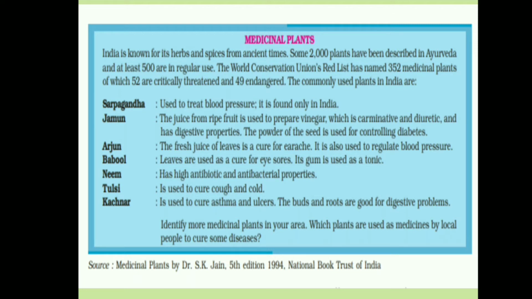Another one which is very common is tulasi. It is used to cure cough and cold. Kachnar is used to cure asthma and ulcers. The buds and roots are good for digestive problems. Okay, there's an activity for you. Try to identify medicinal plants in your locality. Which plants are used as medicines by local people to cure some diseases? So make a chart of it.